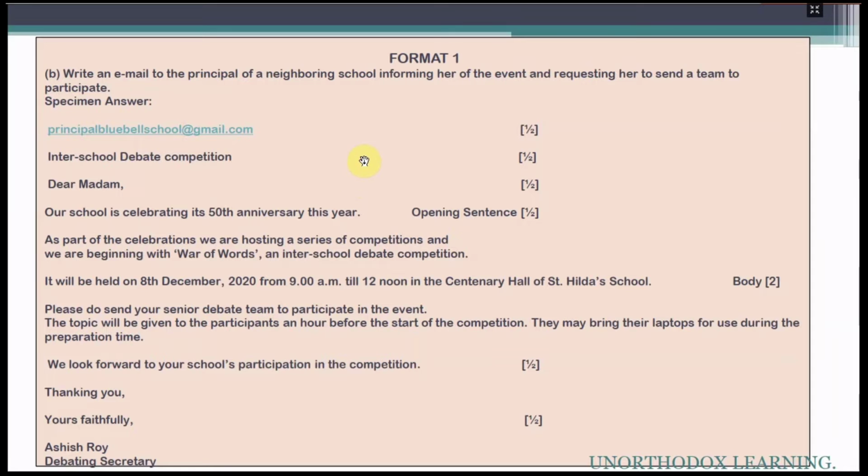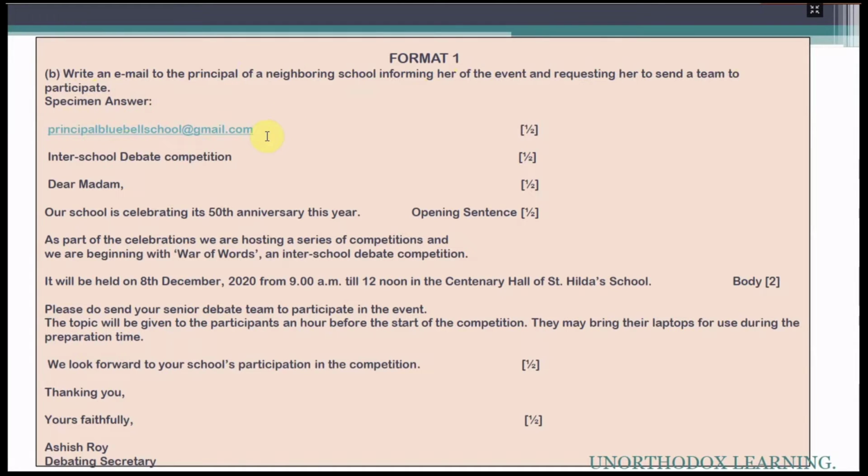This is the very first specimen. The question is the same which we took in notice. Your school is hosting an inter-school debate competition. So write an email to the principal of a neighboring school informing her of the event and requesting her to send a team to participate.